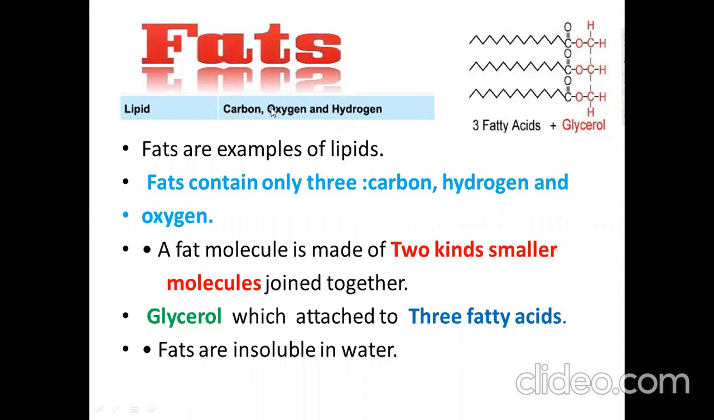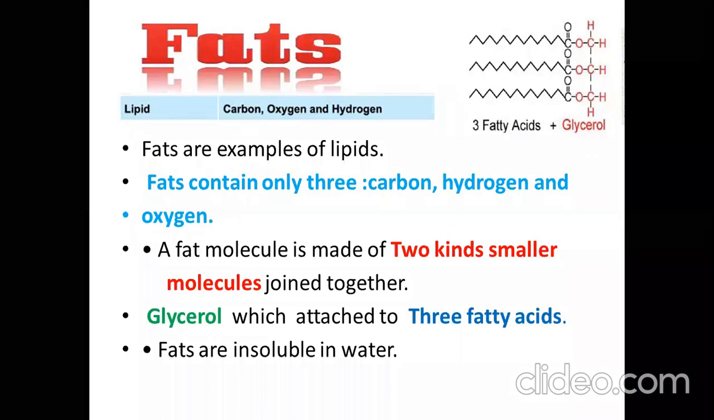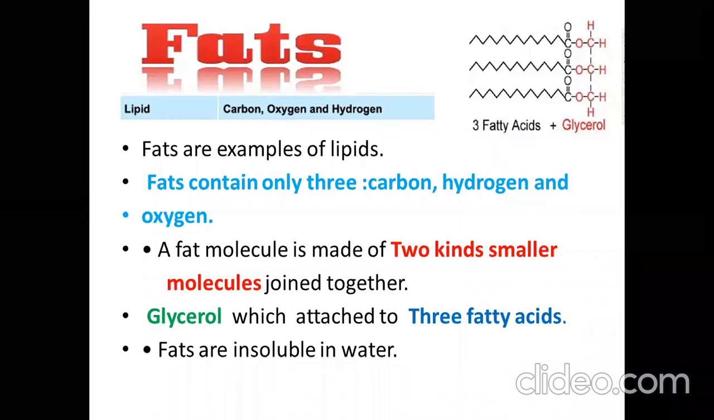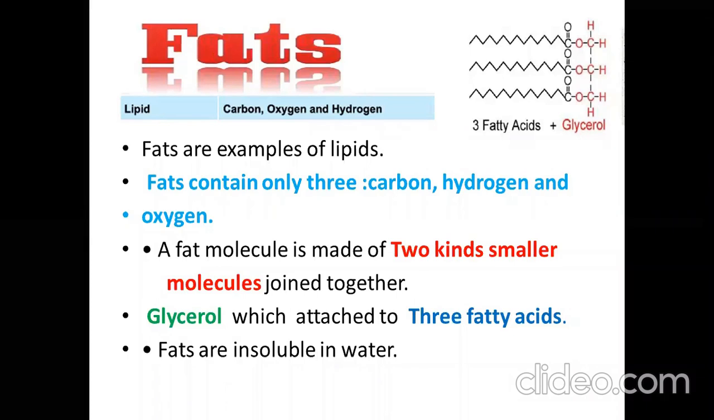If there is no or less availability of carbohydrate for energy, the second source of energy in your body is fats. Fats provide double the energy produced by carbohydrate. It means 2 times more energy than carbohydrate produces. Energy produced by fat is nearly double that produced by carbohydrates.